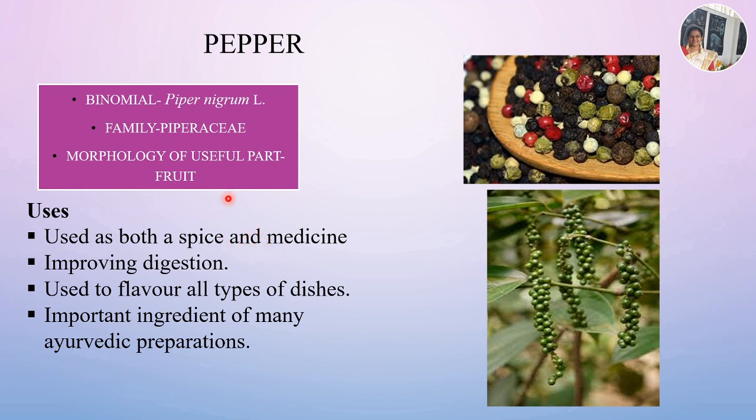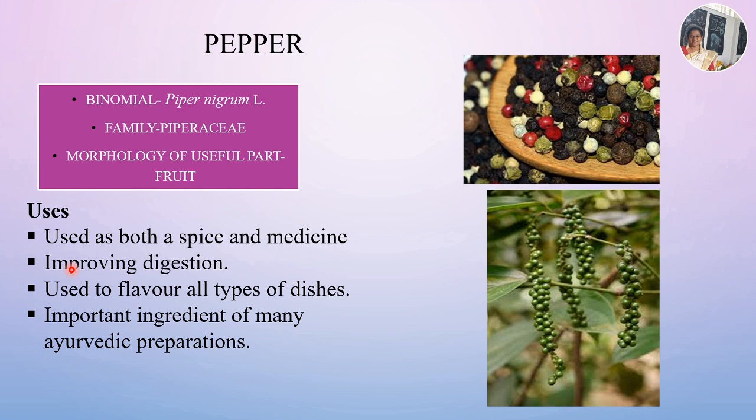Pepper contains several vitamins and minerals, vitamins like A, E and K, and calcium, copper, iron, magnesium, manganese, etc. are also present in pepper. And it helps in improving digestion. Pepper increases the absorption of several vitamins and minerals, and it helps to stimulate saliva production, which helps in the breakdown of food in the digestive system.